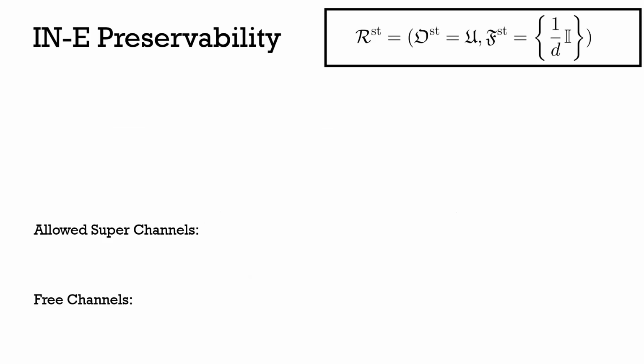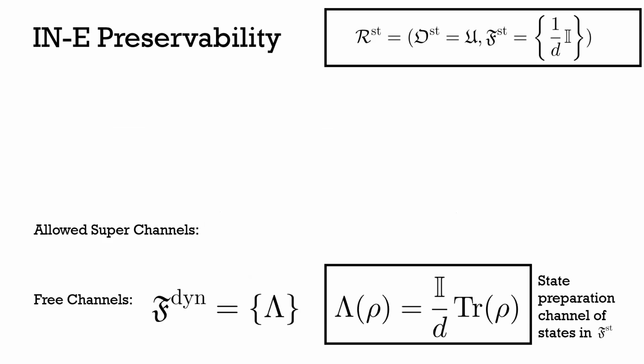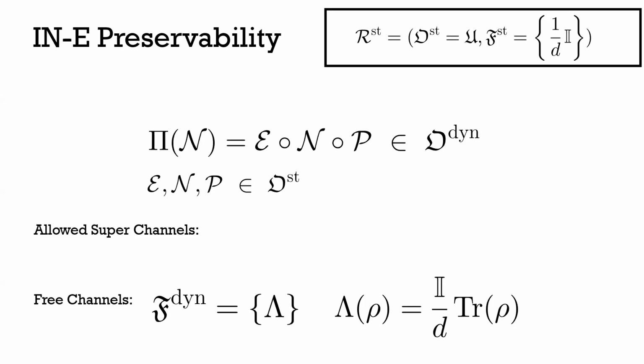So what about the induced resource preservability theory? As I said, the free channels of our resource preservability theory are state preparation channels of the free states in our underlying static resource theory. In that case, we only have one free state in our static resource theory. So our free channel of our dynamical resource theory is the state preparation channel of the maximally mixed state. And then the allowed operations we consider are of this form. I can talk a little bit more offline if people want to talk about how we came to this conclusion, but we just have some pre-processing and post-processing channel, which are both noisy operations. And so we can see that this fits our criteria.